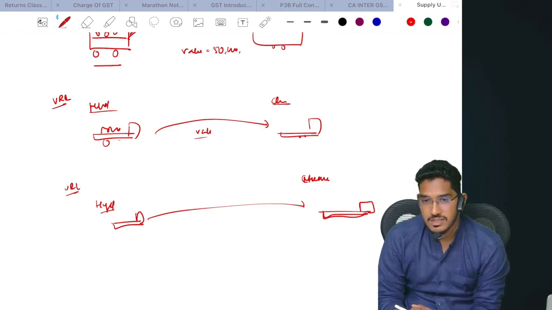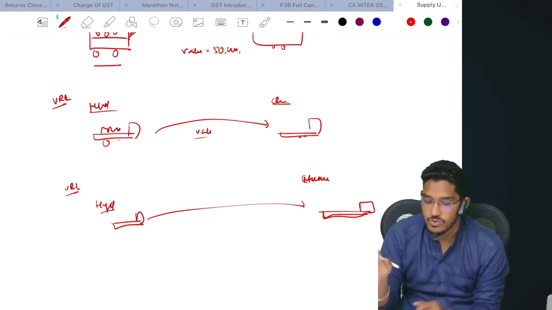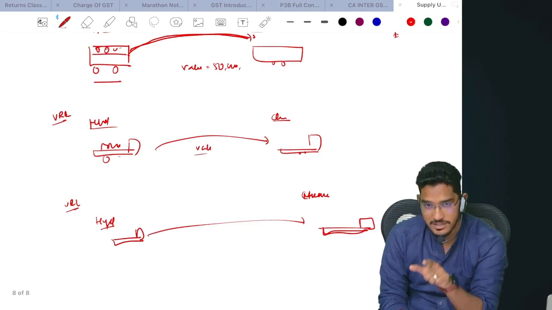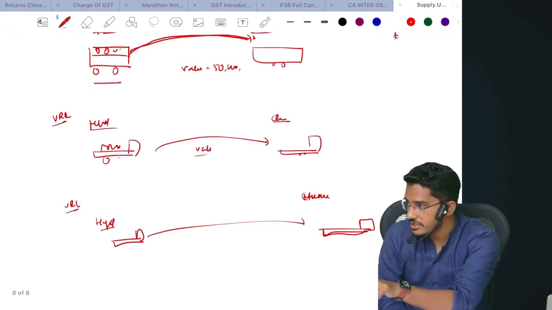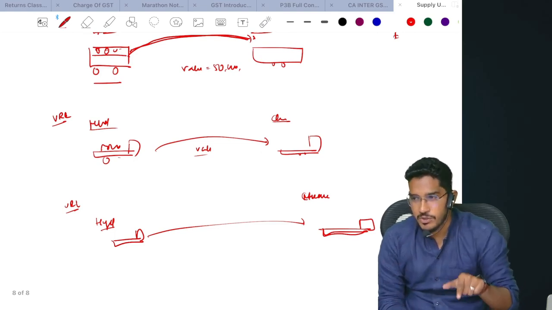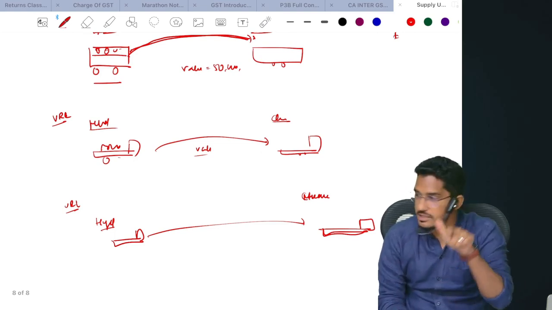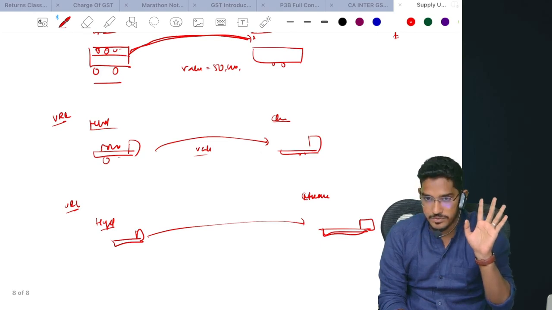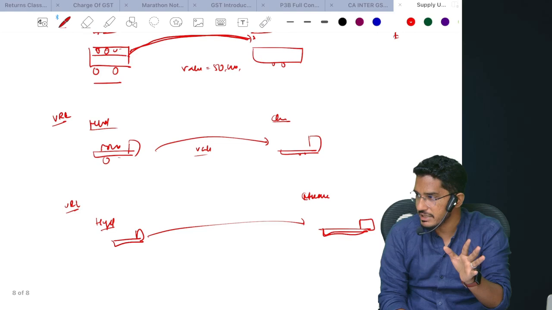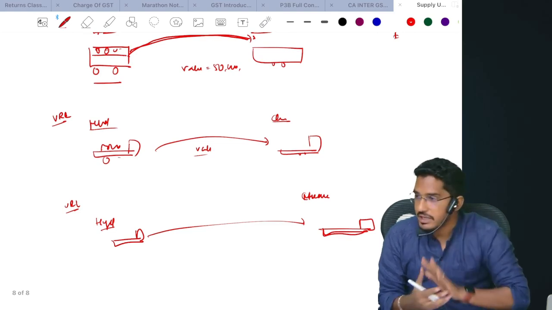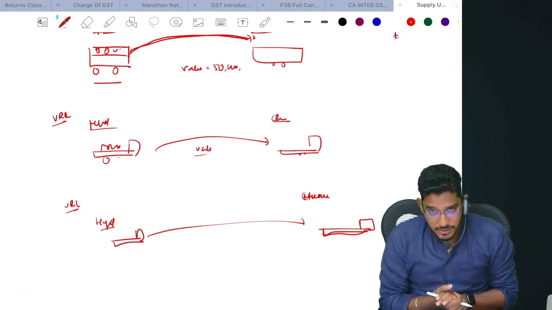So some GST officers started harassing. The government gave a circular: don't overreact, this will not be treated as supply. Even though your interpretation may be good, this is purely a practical disturbance for normal persons. For genuine persons, you are troubling them, so don't do that. This activity will neither be considered as supply of goods nor as supply of services.